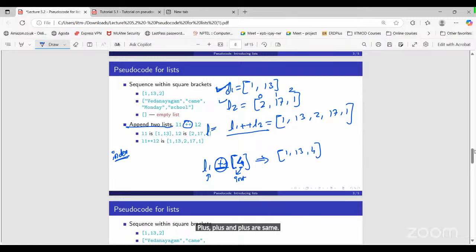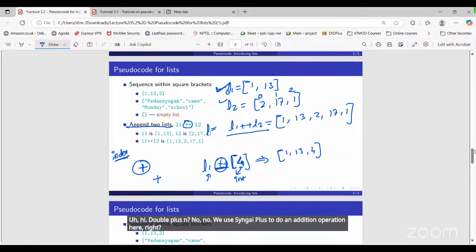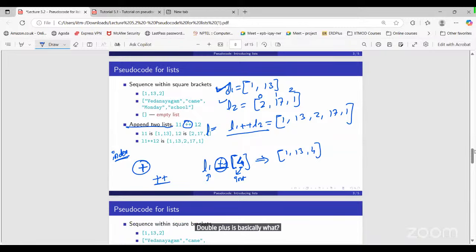Sorry, double plus and single plus? We use single plus to do an addition operation here, right? Double plus is what we are using here for merging both the lists. Okay.